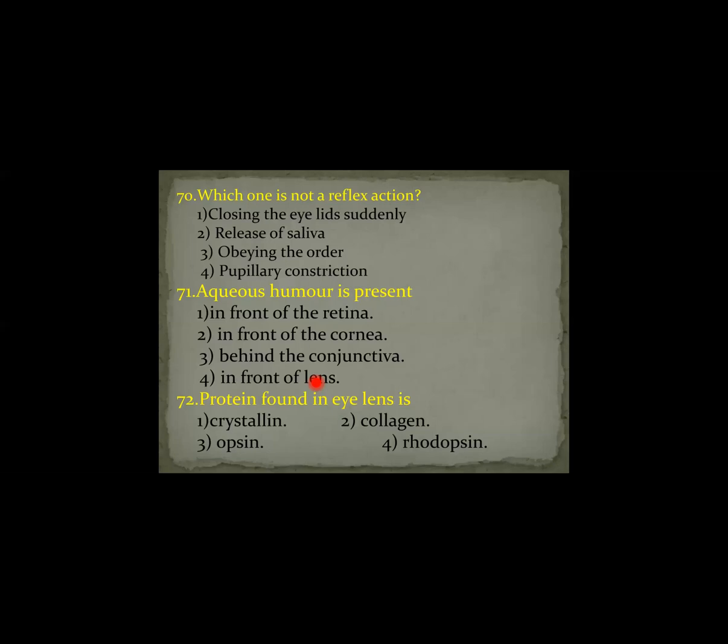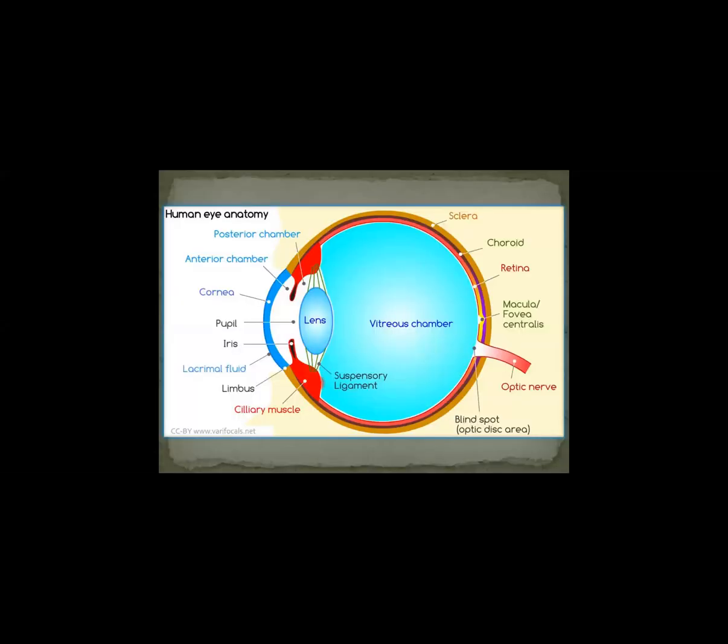Next, question number 71. The aqueous humor is present. Before these questions, I would like to show a diagram of the human eye. All of you observe this. This cavity is the aqueous chamber, and this is the vitreous chamber.